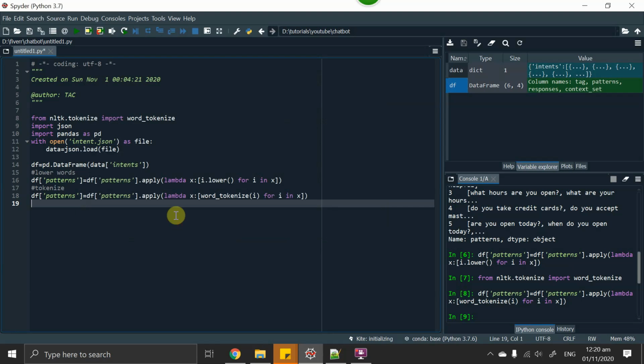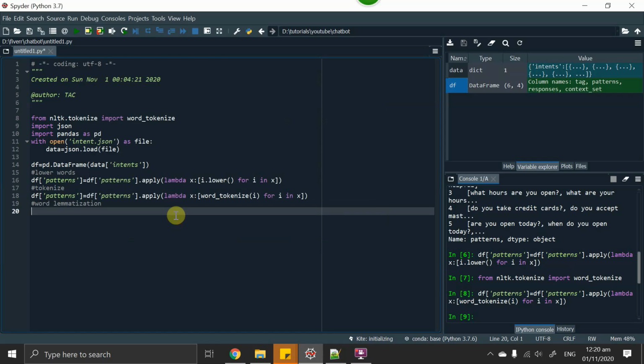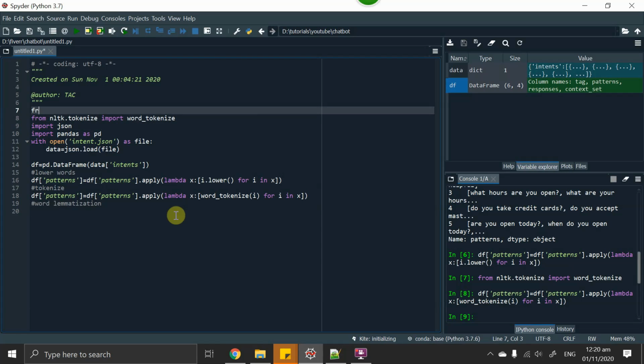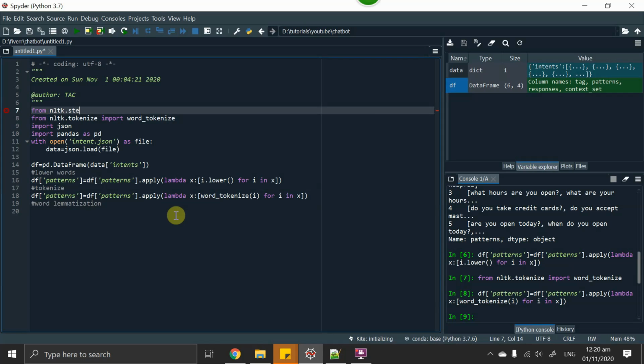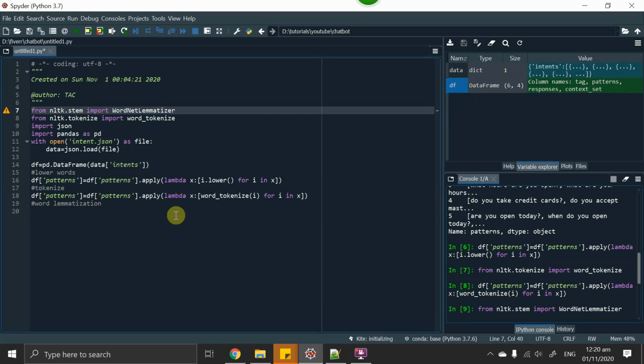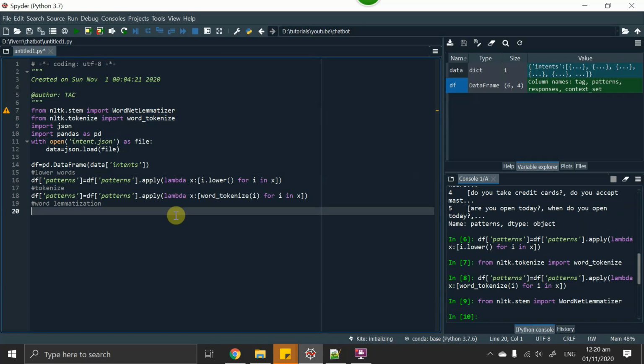So the next step is to lemmatize the dataset. You can skip this step for this dataset, but if you have some other dataset, this step might help you. Word lemmatization. Actually, it's up to you whether you do stemming or lemmatization. You have to decide which step to take. You can try both, or you can try without this. Let's import WordNetLemmatizer from the NLTK library, from nltk.stem. There are different types of stemmers and lemmatizers. You can try which one works better for you.